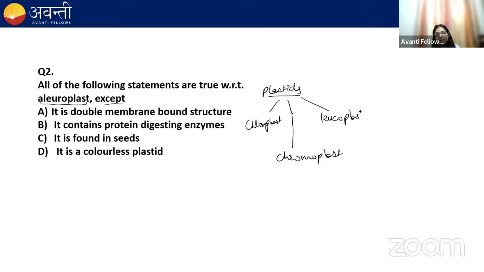Option A is given that it is a double membrane bound structure. Option B says it contains protein digesting enzyme. Option C says it is found in seed. And option D says it is a colorless plastid. What do you think will be the correct option? B, very good.